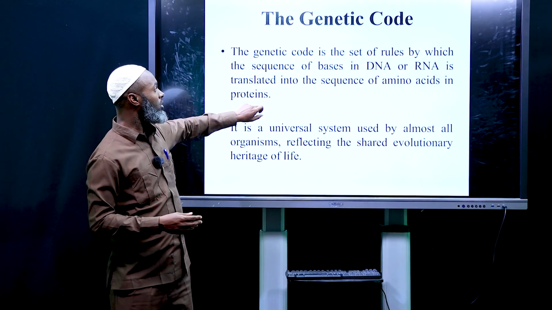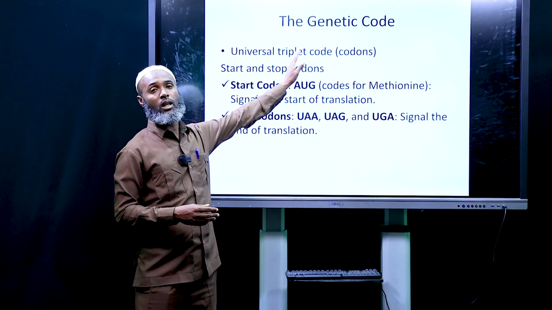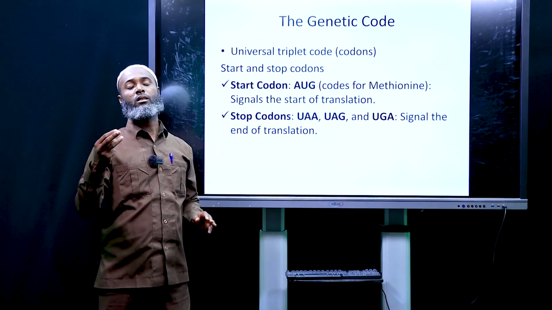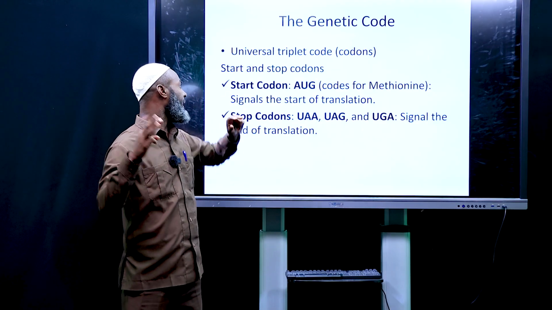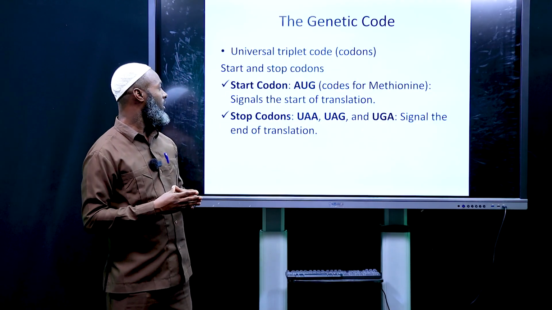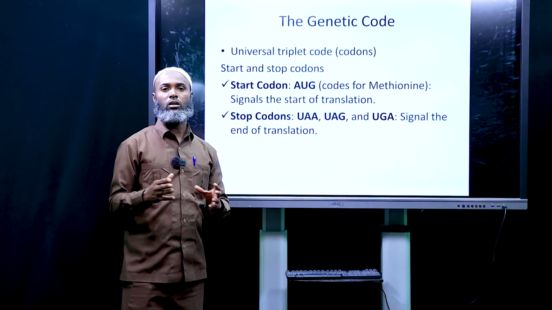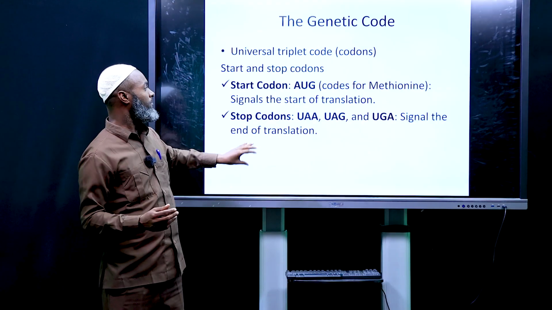This code is triplets, a universal triplet code. So the code contains three nitrogenous bases. There are two codons which are very important and you have to know them.